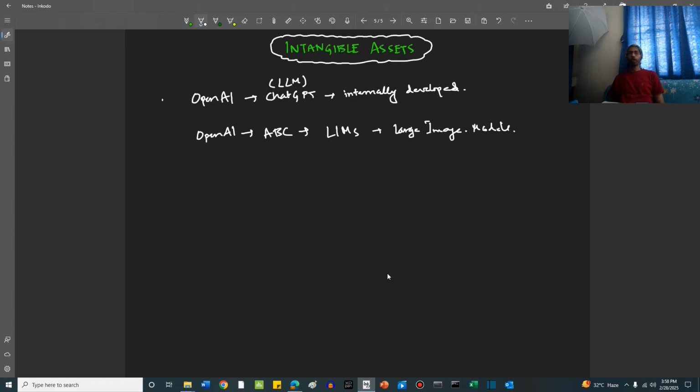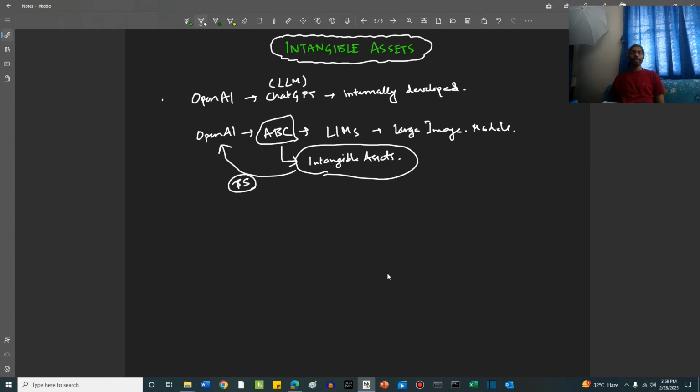So it takes over a company ABC which has certain insights into large image models. Now this company ABC has certain intangible assets, right? After this acquisition, these intangible assets form part of the OpenAI balance sheet. So, these ABC intangible assets are intangible assets which are acquired through business combinations.